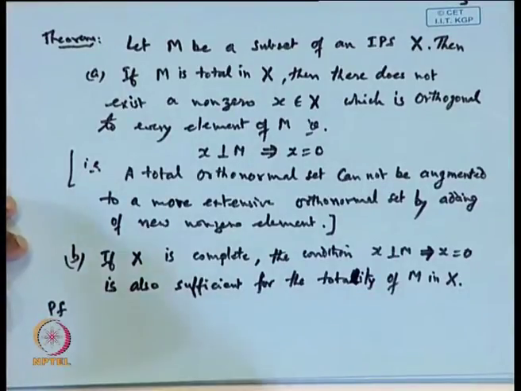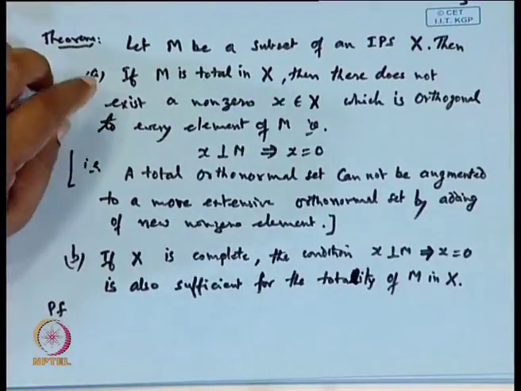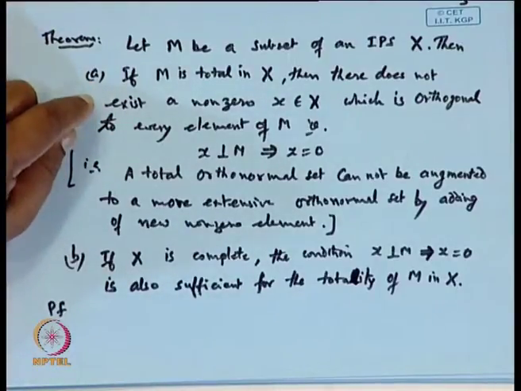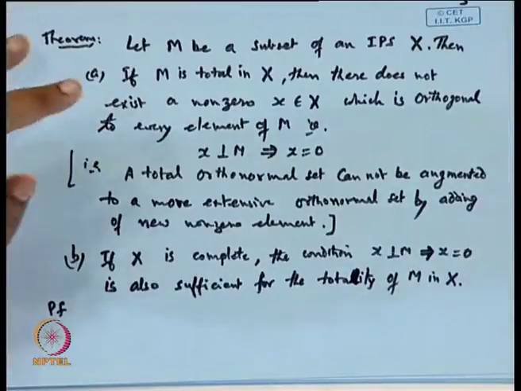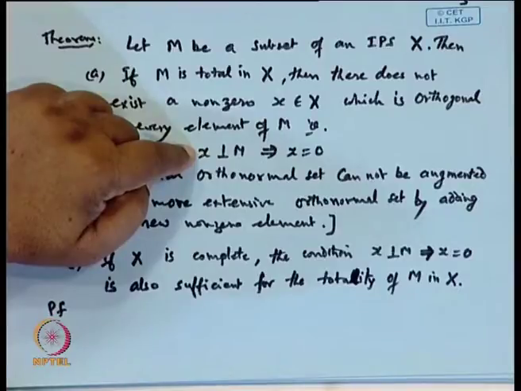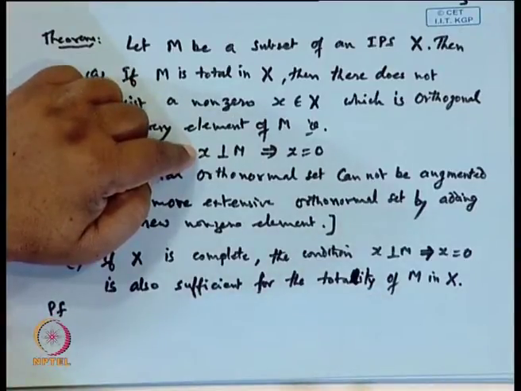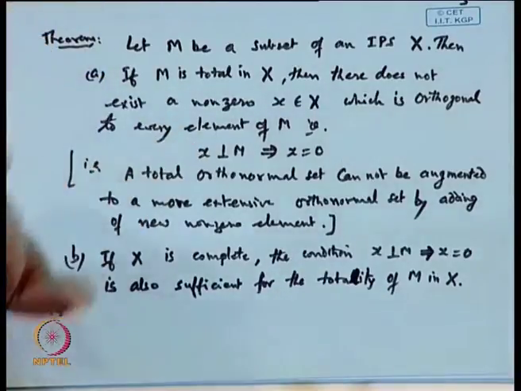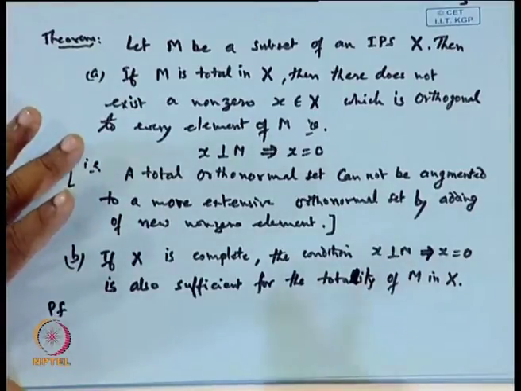So first we want to show that if M is total in X, then there does not exist a non-zero x which is orthogonal to every element of M. So suppose M is total and x belongs to M perpendicular, then x will come out to be 0. Okay, so let us see.